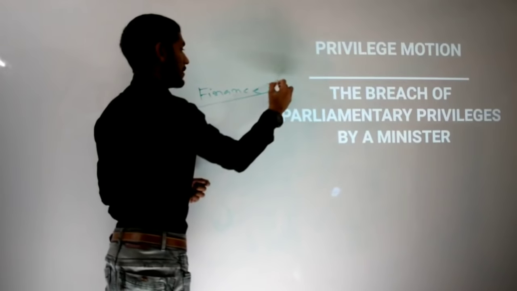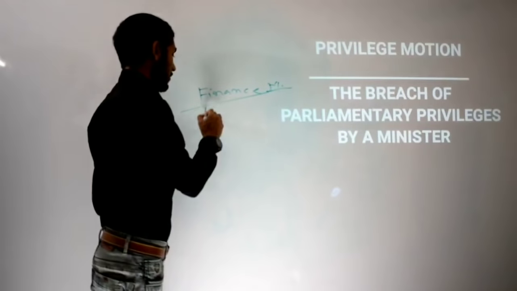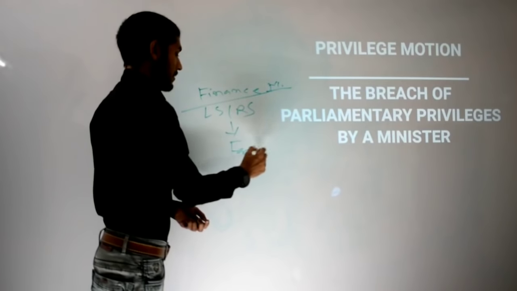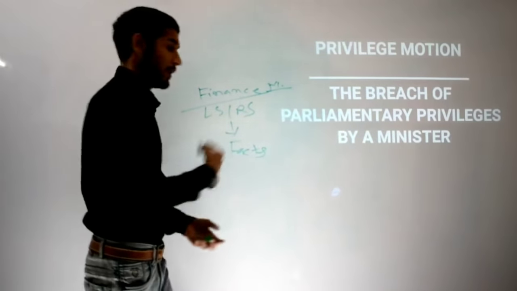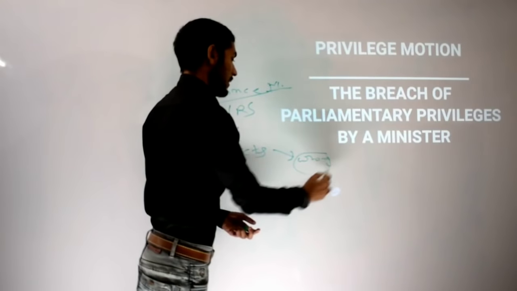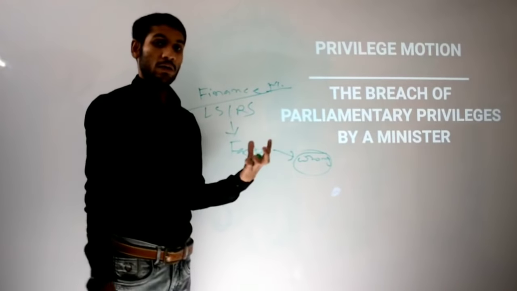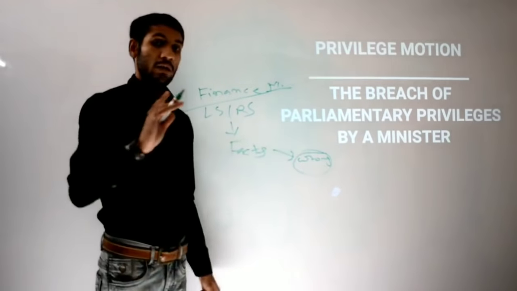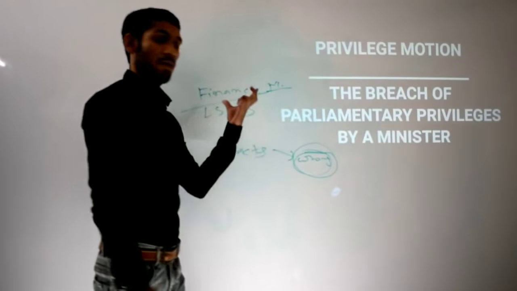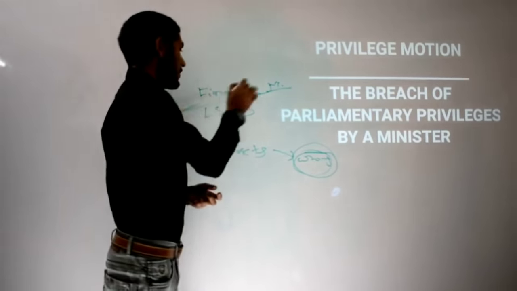If the finance minister has put certain facts in Lok Sabha or in Rajya Sabha, it may be possible that any of the facts is wrong. If any fact the minister has tabled in either house is wrong, or any statement he has made is wrong, not only for the finance minister but for every minister, I am just giving the example of the finance minister.